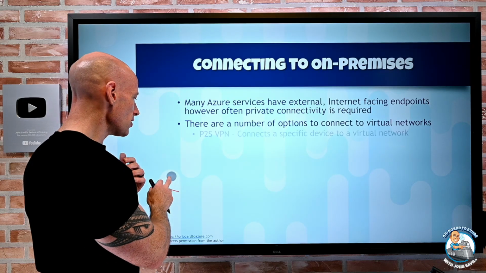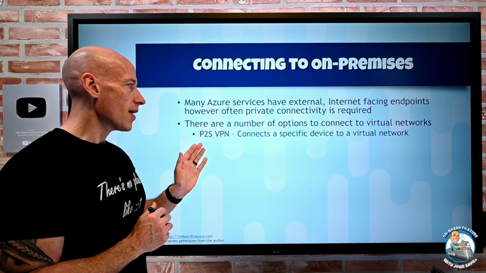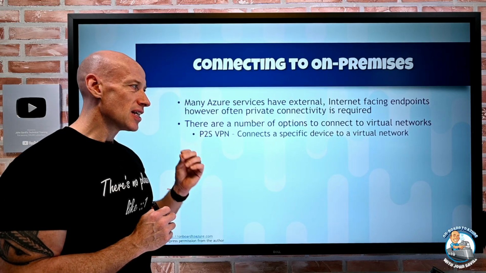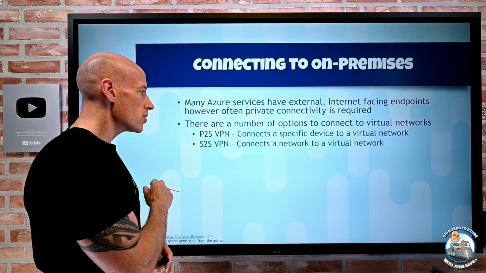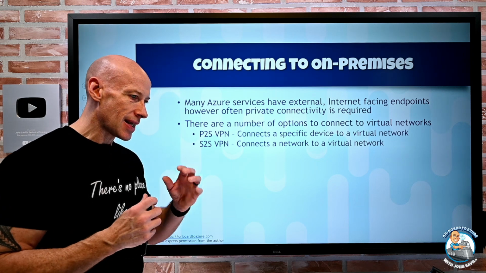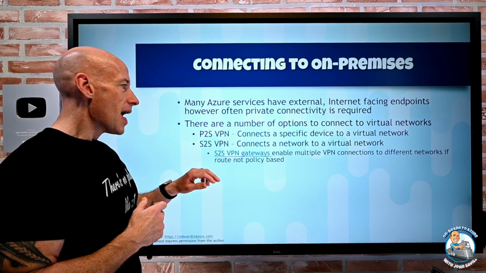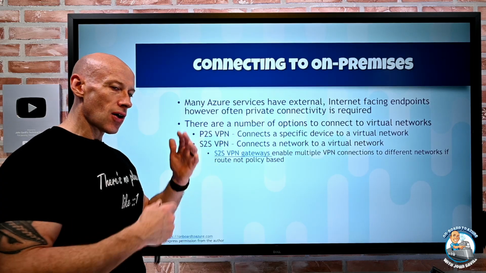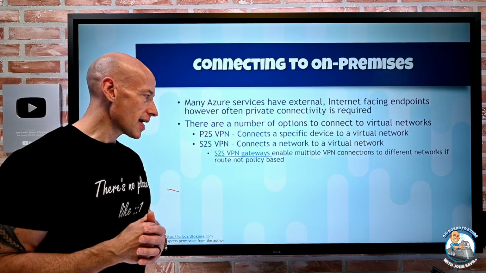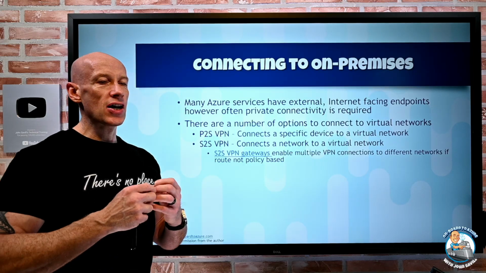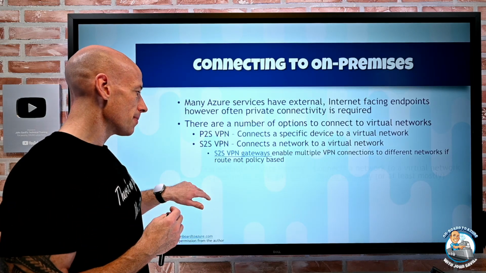And there are different ways I can achieve that. The first way is a point-to-site VPN, which connects a specific device to a virtual network. There's also site-to-site VPN, where it's connecting a network to another virtual network. And there are different types of gateway sizes that have different support for how many networks can connect to it, and whether it can learn the IP ranges dynamically. There are different sets of functionality around that.